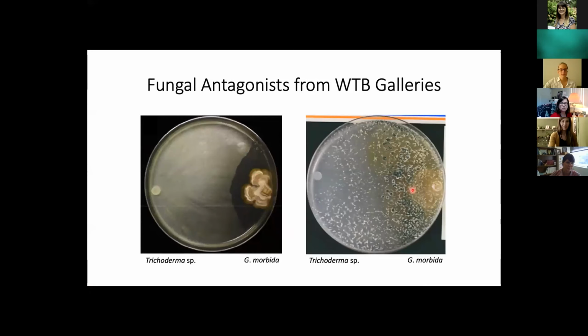Or in other words, what we've done is we've collected samples from different portions of the plant. We have extracted DNA from these tissue samples of the plant and have sequenced the DNA for amplicons that are related to fungi and bacteria so we can characterize their communities this way. So our goal was to characterize differences in the composition and alpha diversity of the caulosphere or the stem and bulk soil fungal and bacterial communities of eastern black walnut in portions of its native and introduced ranges. And our hypothesis was that fungal and bacterial community composition would differ significantly between the native and introduced ranges.